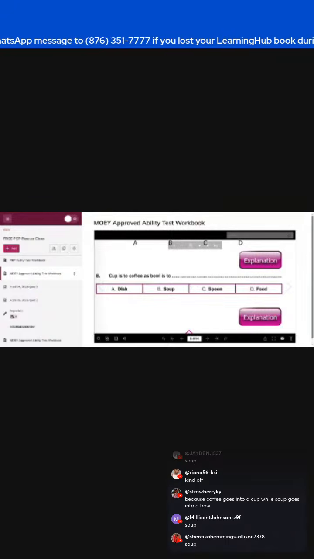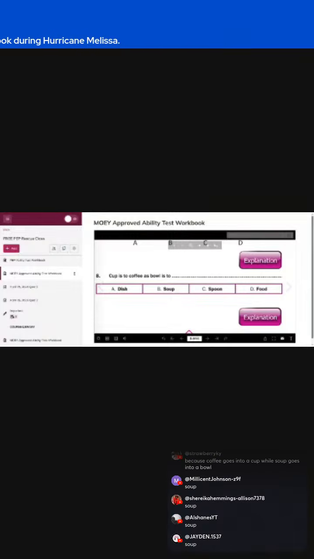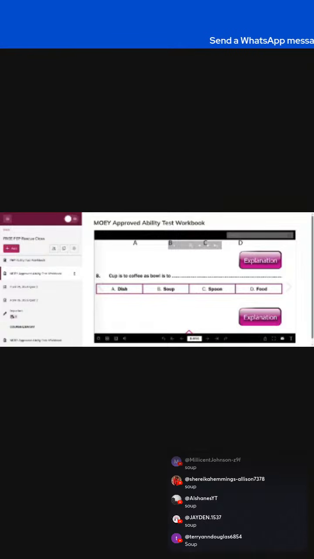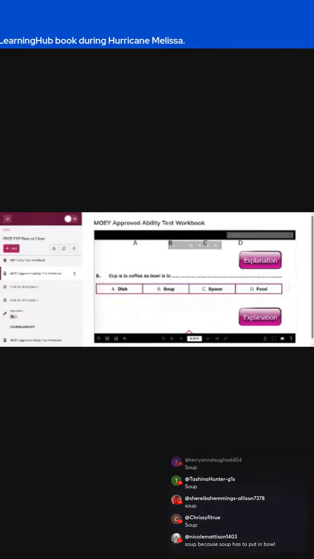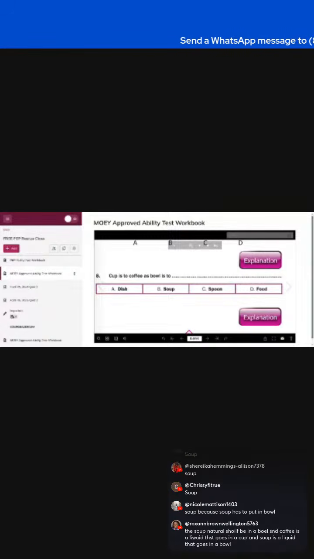Soup, yes, bowl is to soup. All right, so guys, what's the association? You normally drink your coffee out of a cup, and you use a bowl for your soup, right? So it's just what it is served in, what it's consumed out of. Coffee is consumed out of a cup, and you have your soup from a bowl.